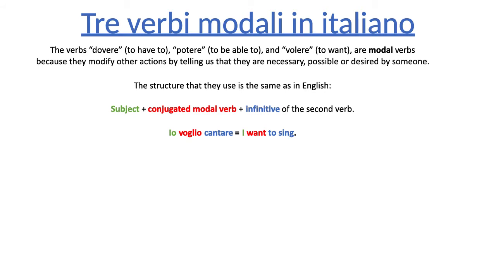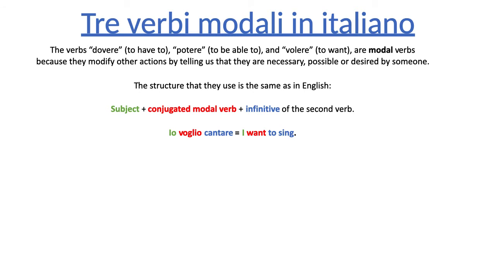Look at the colors in the sentences and the order of those colors, and you'll see that the structure is the same, right? I start with the subject, whoever's doing the action. In this case, it is I, right? So io in Italian, I in English. Then I use the conjugated form of the verb, want in English, and then voglio, which is the io form of volere.